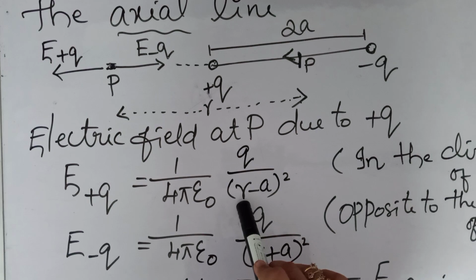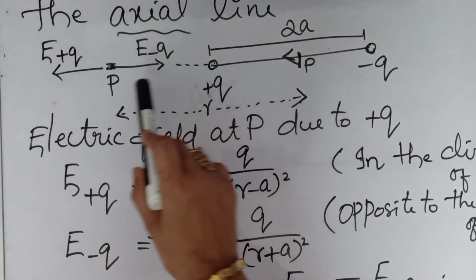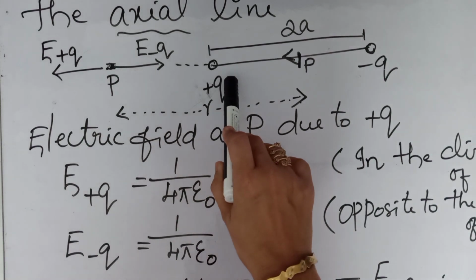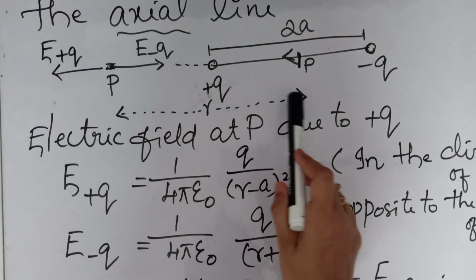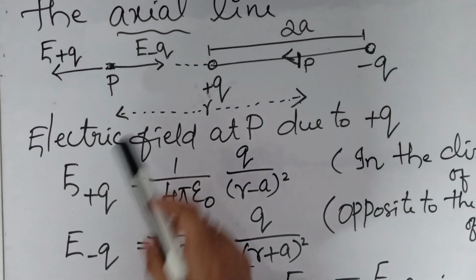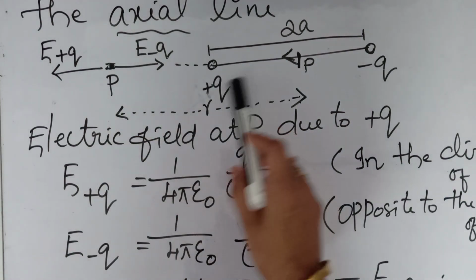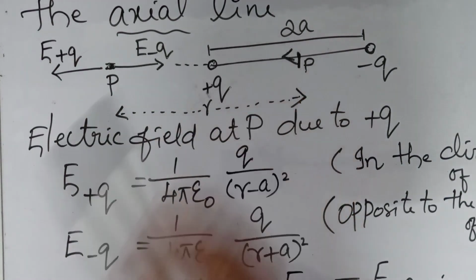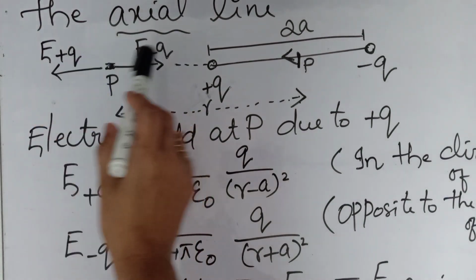The distance between these two, that means the point P and plus Q charge. This distance we have to find. So here from the center to point P we have R, okay, and here this distance is A. So what will be the total distance between P and plus Q charge? That will be R minus A. Clear? So we can write R minus A the whole square, and that will be in the direction of P. The direction is as shown in the diagram.